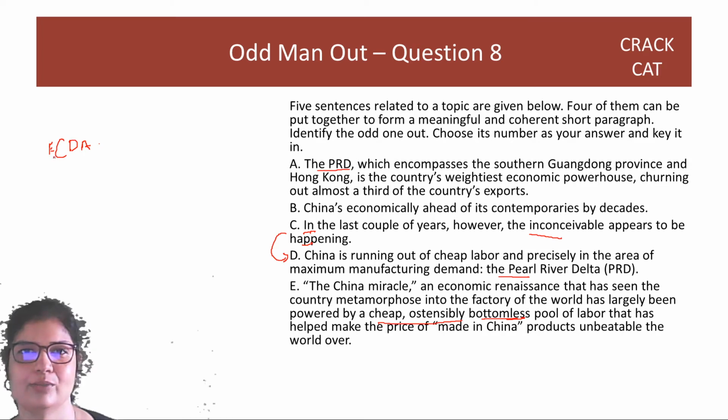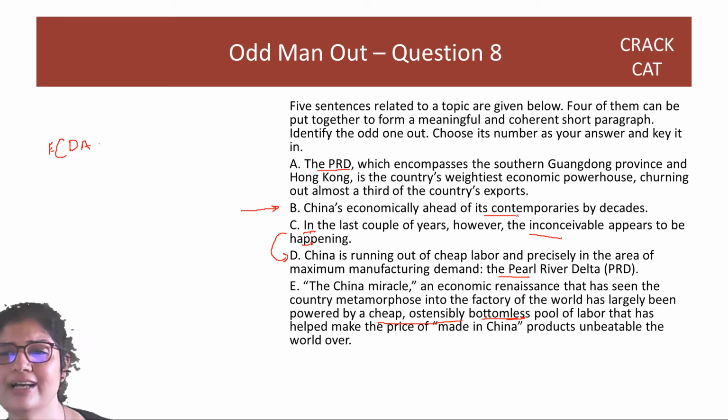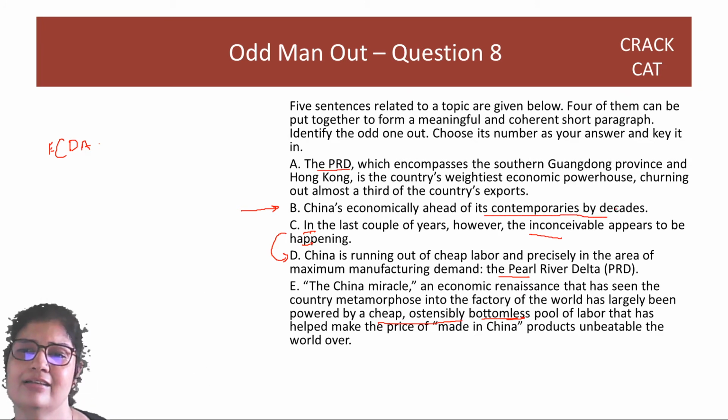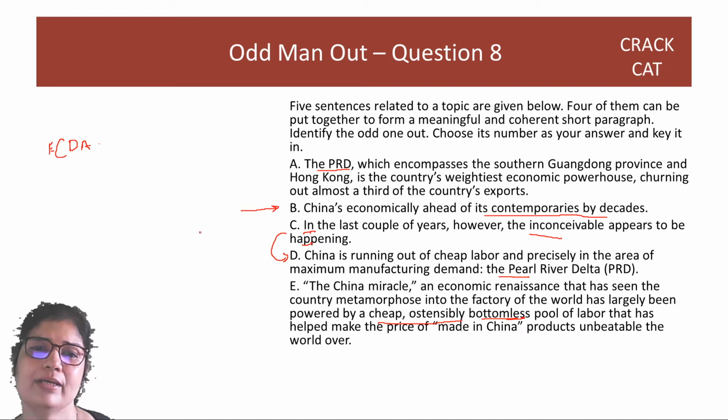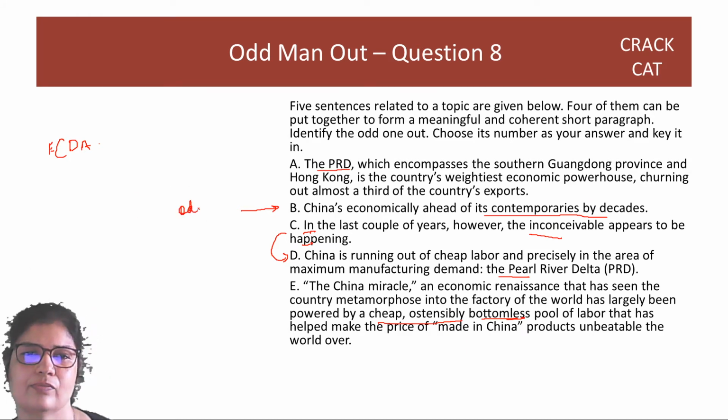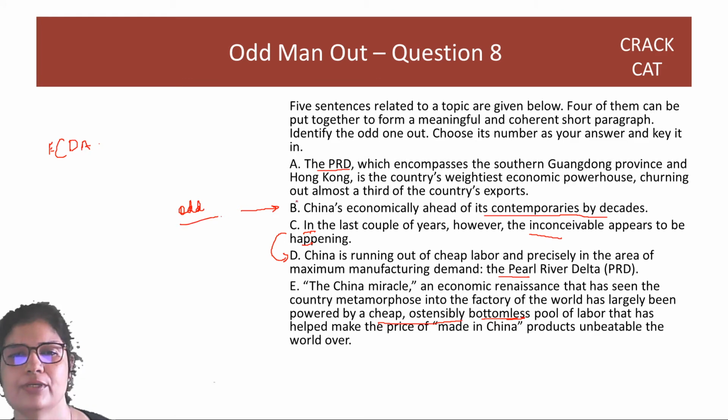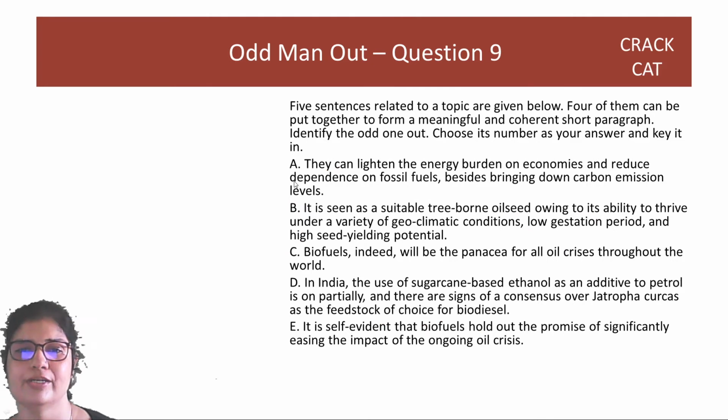Some of these words are tongue twisters. Okay, so all these words are. What about this poor lonely sentence? Economically ahead of its contemporary. So where have we made a comparison? We are not comparing China to anybody else. We're just talking about the China miracle, China cheap labor. It's China, China, China only. There's no comparison. So B is the odd man out. Right answer is option B. Great. Question 9.